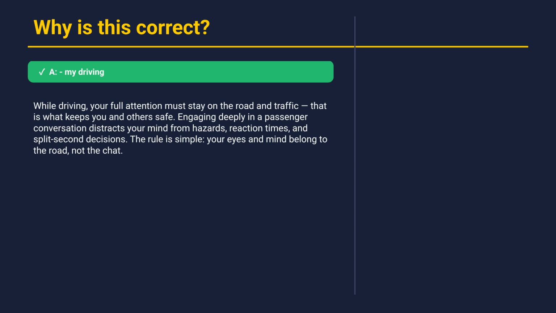While driving, your full attention must stay on the road and traffic. That is what keeps you and others safe. Engaging deeply in a passenger conversation distracts your mind from hazards, reaction times, and split-second decisions. The rule is simple. Your eyes and mind belong to the road, not the chat. All right, let's move on to the next question.